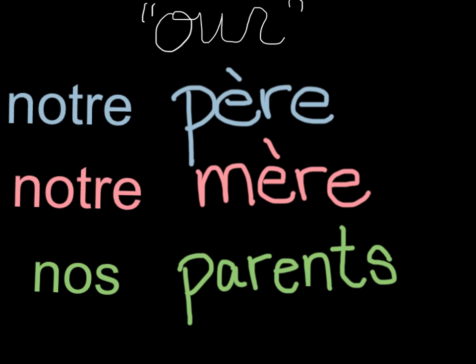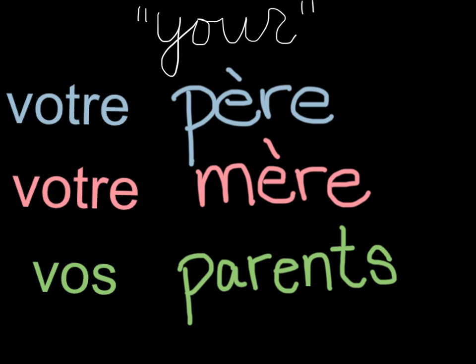Next we have the three words for our. These are a little bit easier because the feminine and the masculine forms are spelled exactly the same way. So we have notre, notre, and nos. Notre père, notre mère, nos parents. Our father, our mother, our parents.